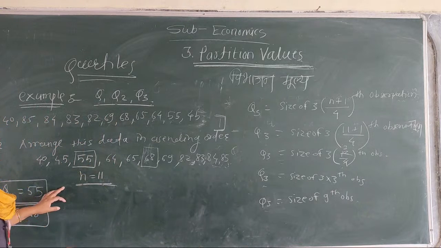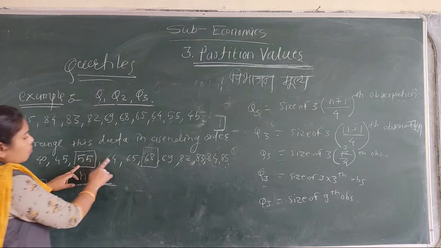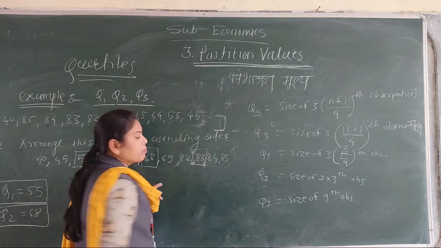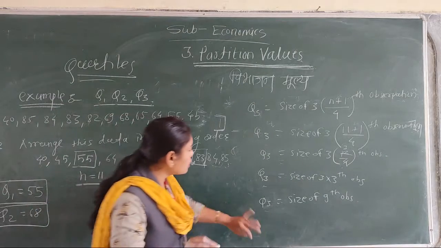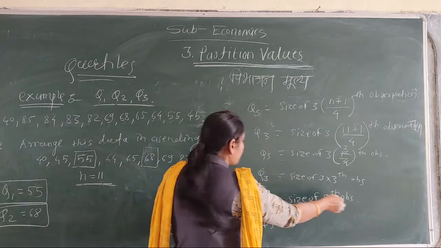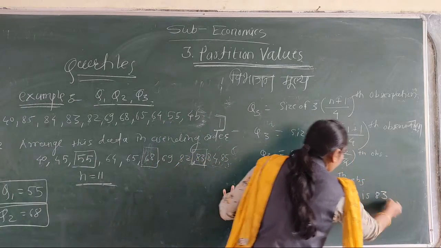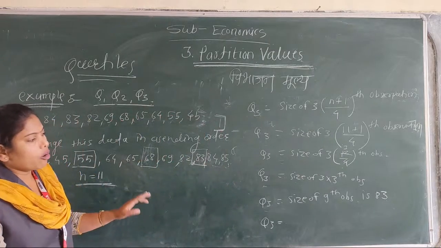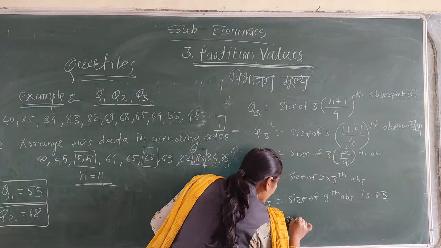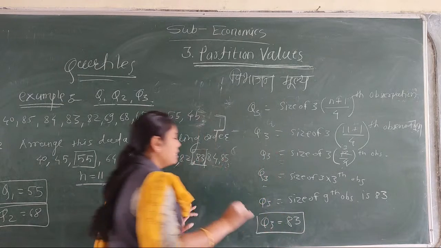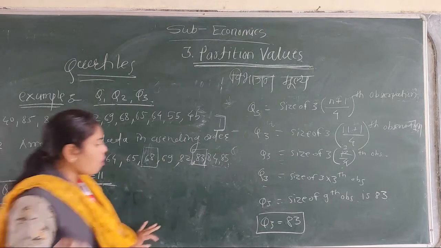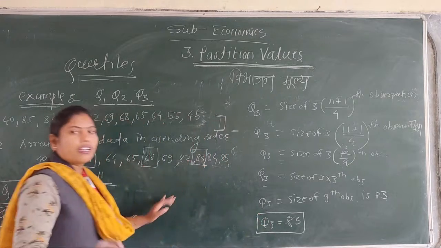In this series, the 9th observation is: 1, 2, 3, 4, 5, 6, 7, 8 and 9. 83 is the 9th observation, and so Q3 is equal to 83. It is the final answer of Q3.